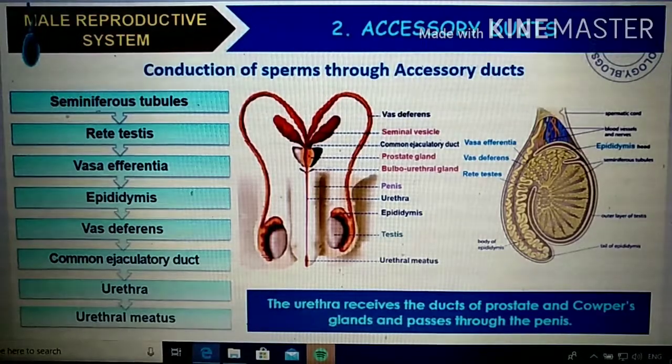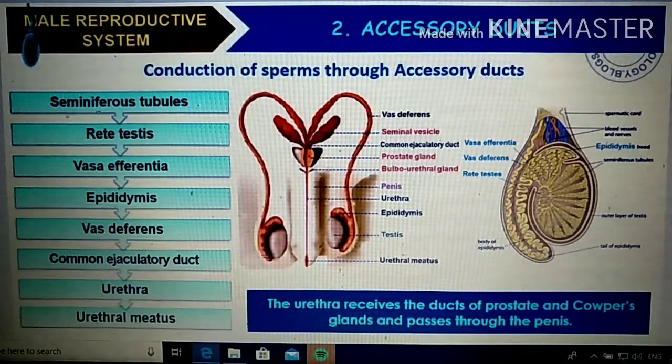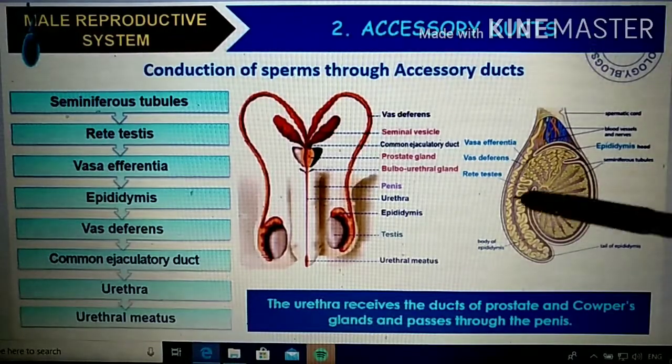Why are we telling common ejaculatory duct? That's actually a common duct for the urine passage and also for the ejection of sperm, right? So the common ejaculatory duct will lead to the urethra, and that will again lead to the urethral meatus. What is the structure? We will go through that.